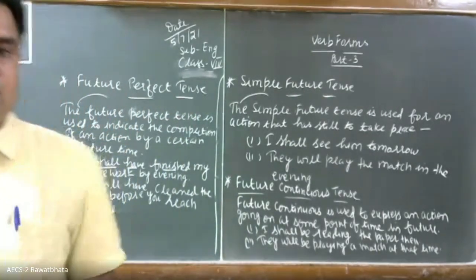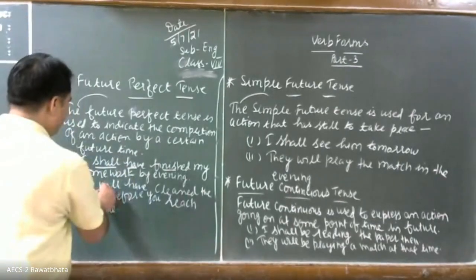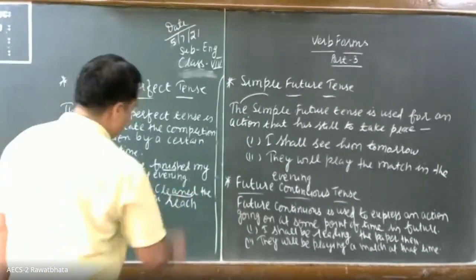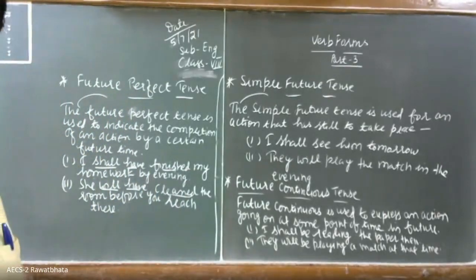Okay. So the example, she will have cleaned the room before you reach there. Okay. So the verb form is will have plus third form of the verb. Okay. So do it, children.